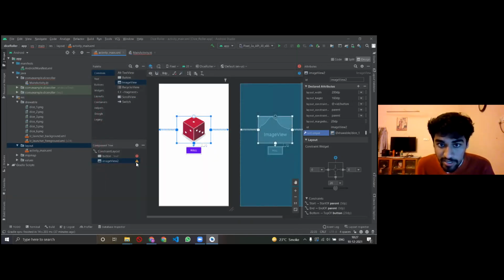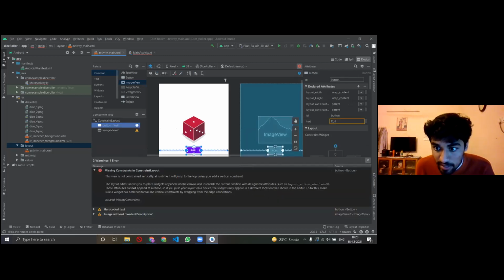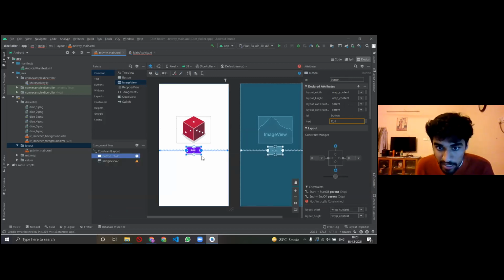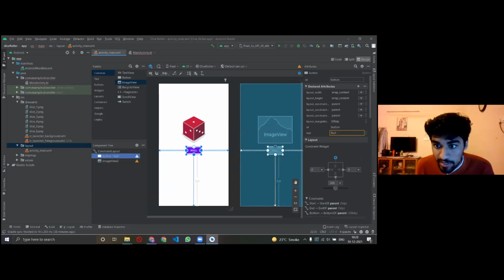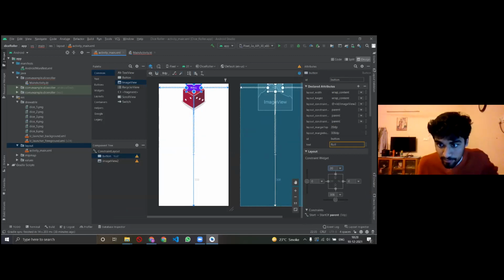I've randomly selected one image, and still it is giving me some error, right? This is giving me some warning. It is telling me that you have not set your constraints properly, meaning that I have not positioned my button with respect to the image. So यहाँ पे जो vertical horizontal है, I'll just select that and okay, and maybe just give it some value.